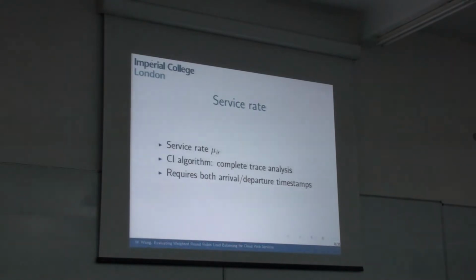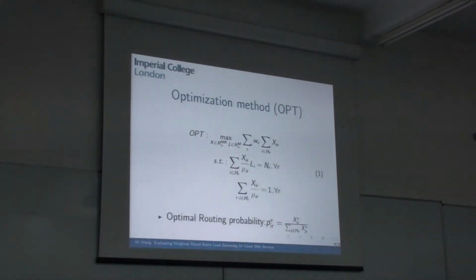Now we'll present the two theoretical methods. The first is the optimization method. It's very simple and straightforward. The objective function is to maximize the system revenue. The first constraint is that it has to follow the queueing network law, and the second one means that the probabilities have to sum to 1. The H_R here means that all the requests of class R can only go to the servers belonging to H_R. After we solve this program, we can obtain the optimal routing probability by the Lotka's formula.